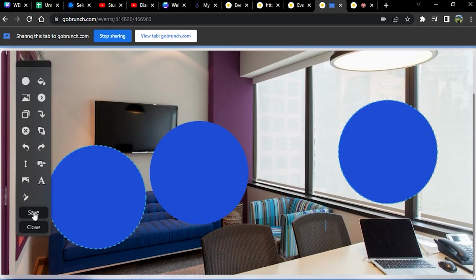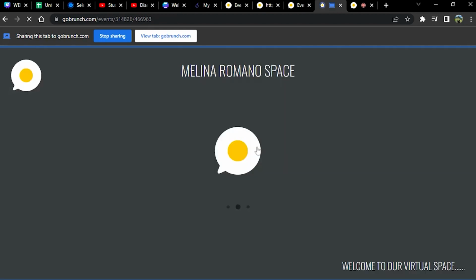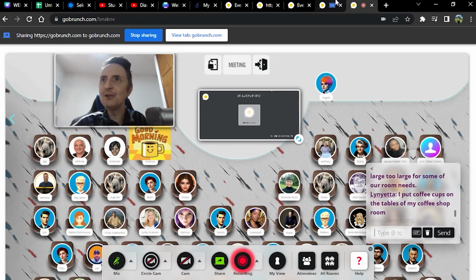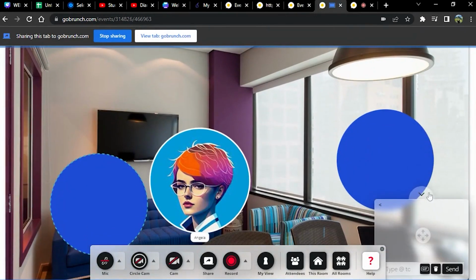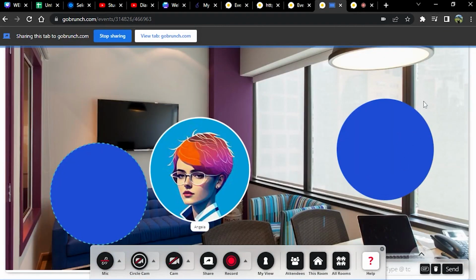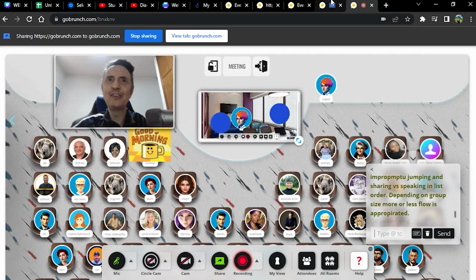Yes, there are different room circle sizes. This one is the extra large. We have medium, we have small, and we have tiny. You can choose which one is more suitable for you. And there you go, we already have our office. Yeah, this is really cool. Sounds good.